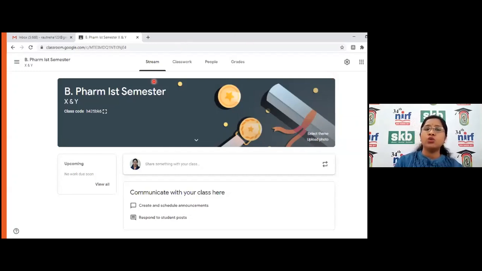After that, through the stream, you can interact with the students through a discussion forum. Through the classwork, you can post any type of course notes and everything to the students. So it ultimately gives an announcement to the students that you have uploaded that particular thing. Through people, you can see or add students in your class, and through grades, you can monitor all the grade books. So this is all about the Google Classroom. Due to the time constraint, it's not possible to give a hands-on on the same. But this is the way to create your own classroom.